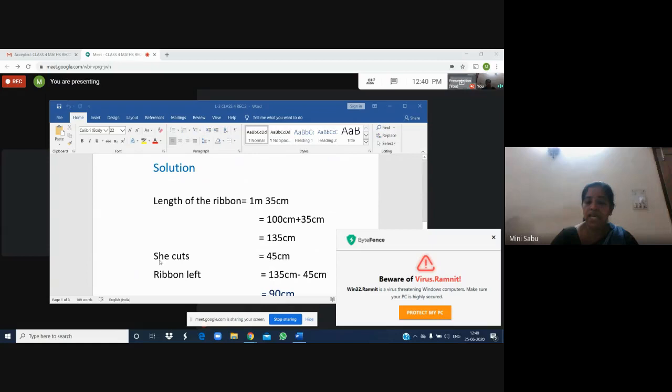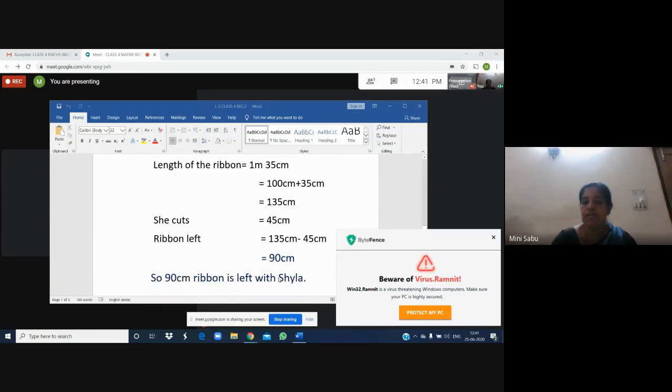Then we know that she is making a flower, so she cut a small piece from that ribbon. What length did she cut? 45 centimeter. She cut from this 135 centimeter ribbon. It was a long piece. From this long piece of ribbon, she cuts a small piece of length 45 centimeter. You know that much length will be reduced. So after cutting, the length of her ribbon got definitely reduced. So ribbon left. What length of ribbon is left? 135 centimeter minus 45 centimeter.